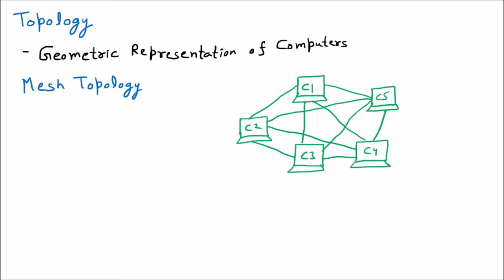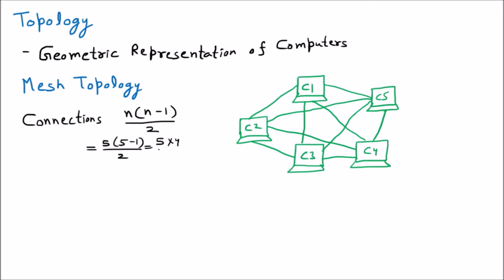Now there are different numbers of connections. If I say the number of connections, there is a formula. The connections which are possible inside a mesh topology are n into n minus 1 by 2, where n stands for the number of nodes or computers. Let us suppose we have 5 computers. That will be equal to 5 into 5 minus 1 by 2, which is equal to 5 into 4 by 2, and that is equal to 10.